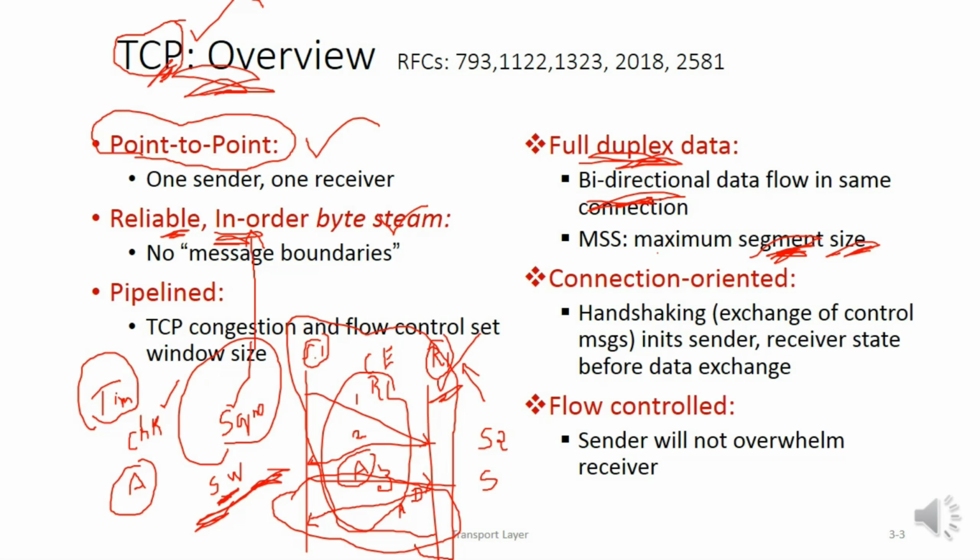You call it the maximum segment size. Next, we have the service of handshaking, and also the service of flow control. You also have the service called pipelining, where multiple packets are transferred through the sliding window concept. Okay, so this is the overview of TCP.